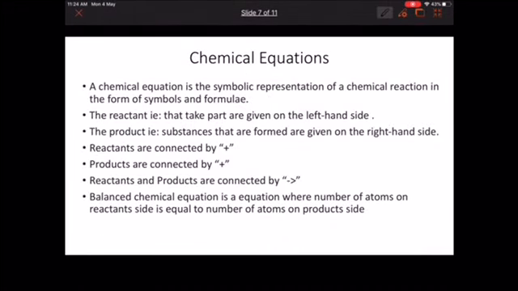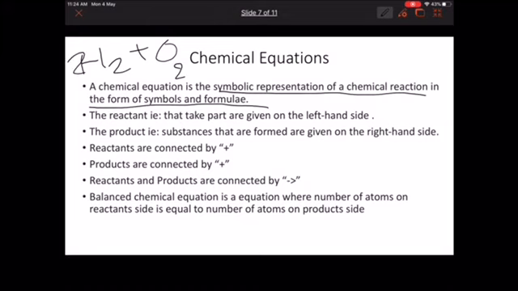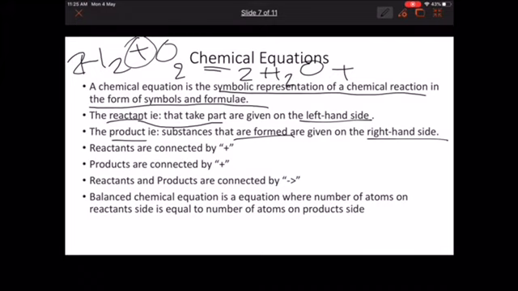Then a chemical equation is a symbolic representation of a chemical reaction in terms of symbols and formulae. Like I said, simple. So H2 plus O2, 2H2 plus O2 gives 2H2O. This is a chemical equation. Reactants and products: reactants take part and are on the left hand side, products are formed and are on the right hand side. Reactants are connected by a plus symbol. If there is anything plus, like for example plus H2, this will also be a plus, but in this case it's not, so I'll erase it not to give wrong knowledge.